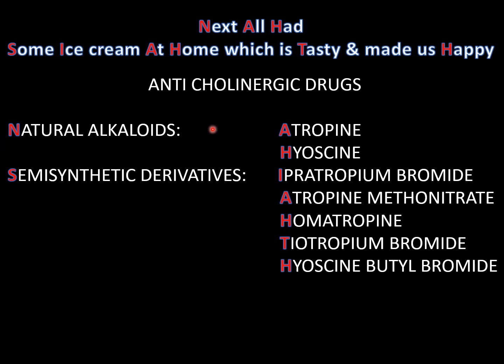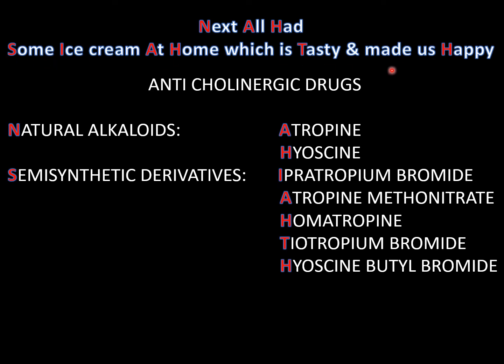When it comes to natural alkaloids, N is natural alkaloids, A is atropine, hyoscine. So done with the first line, natural alkaloids. Coming to the second line, semi-synthetic derivatives: ipratropium bromide, atropine methonitrate, homatropine, tiotropium bromide, hyoscine butyl bromide.